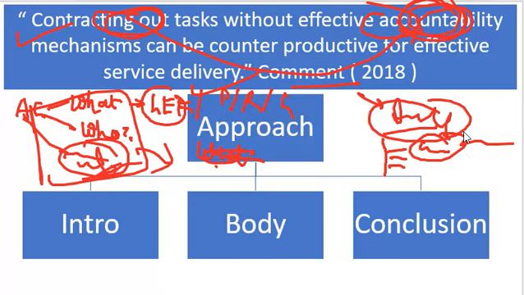In this way you will be able to conclude your answer. You have to link the accountability chapter with the PSU chapter. It is a more generic question, because PSU is not given directly, but yes, service delivery, and again you can link it with the PSU. So these are the questions of 2018 and 2019.